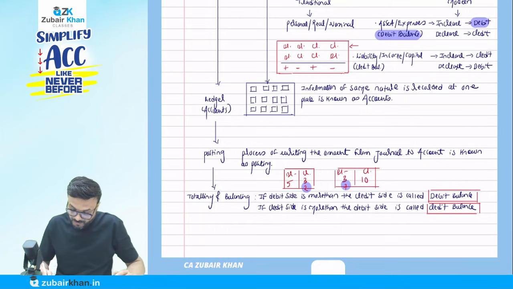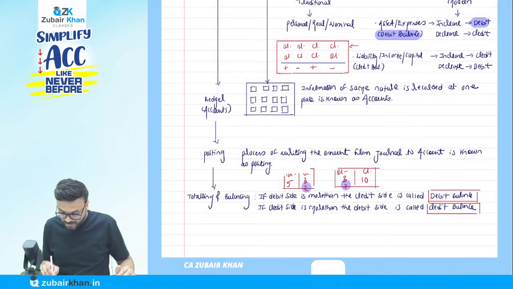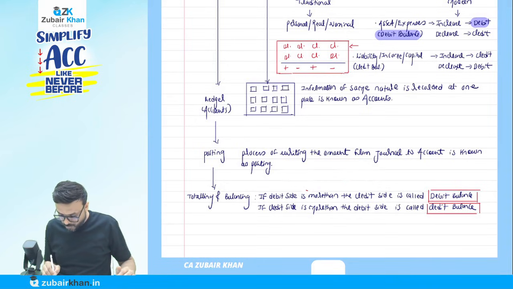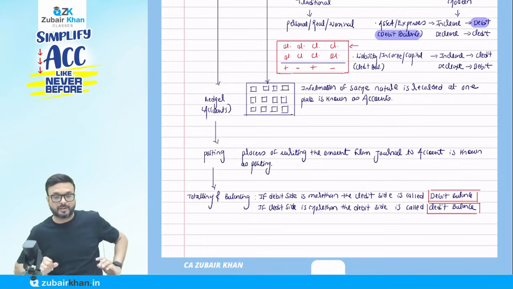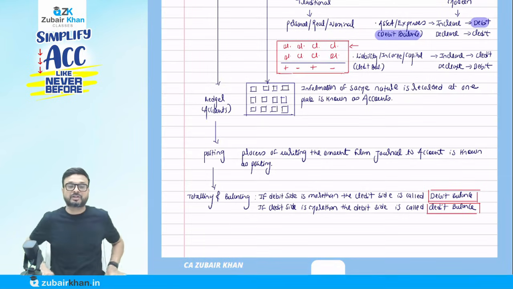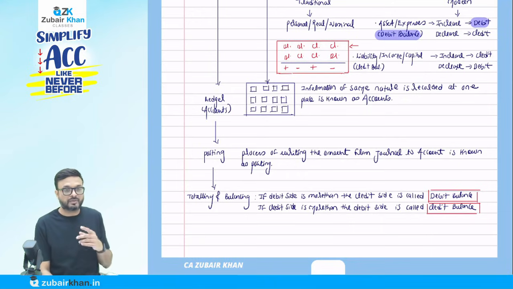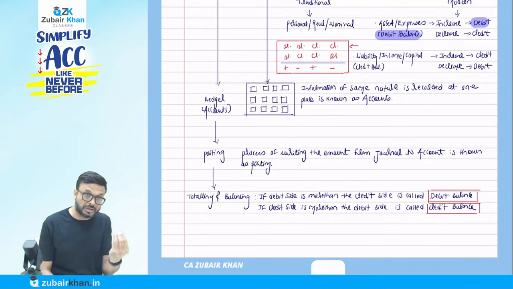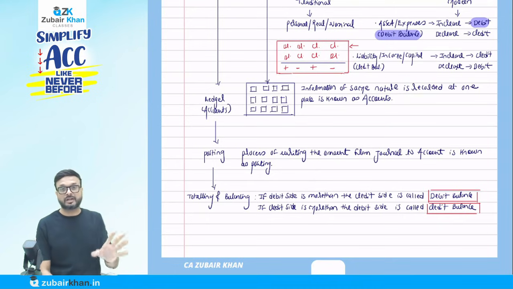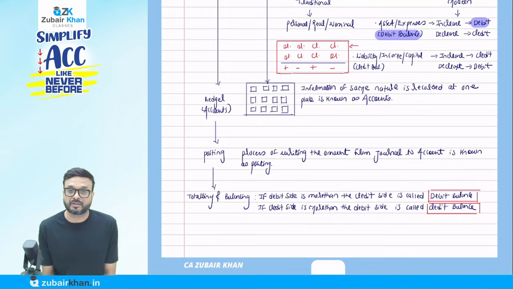So what happened here? Once we have done the totaling and balancing of all the accounts, now it is easy for the owner of the Wipro company. He said to the accountant, you have done a great job. You have the entity Wipro, there are transactions, you have recorded all the transactions, then you have transferred the same nature of information at one place in the ledger in all the accounts, then you have done the totaling and the balancing of all the accounts. Very good. But still, Mr. Azim Premji has a problem here. But say, what are the problems?